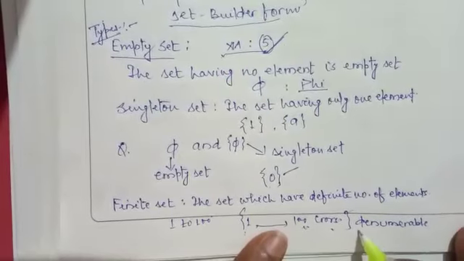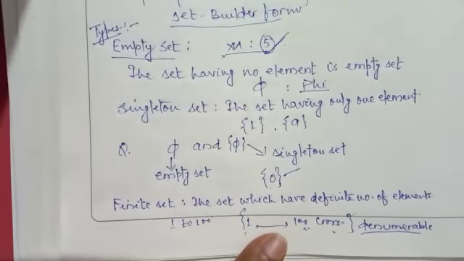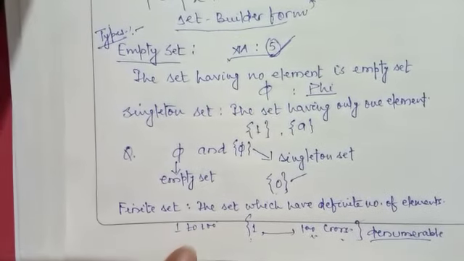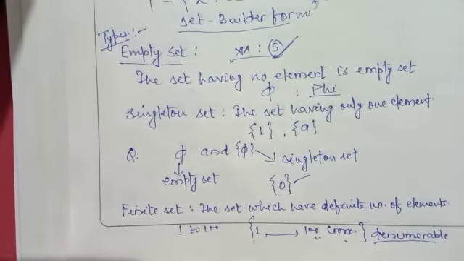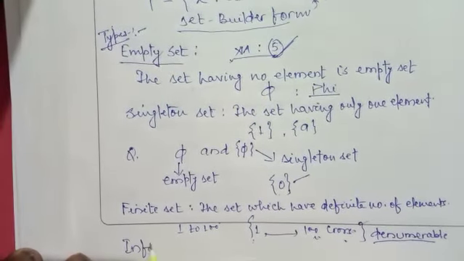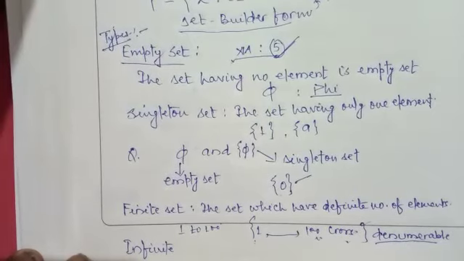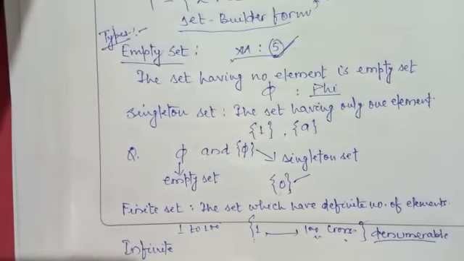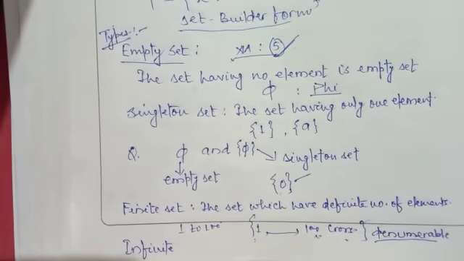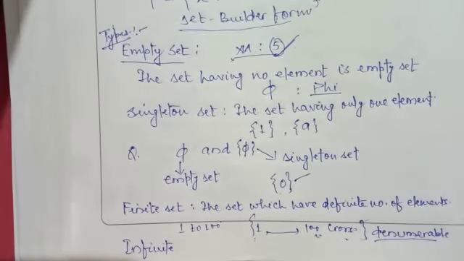These are the small technical words, fundamental terms you should know, finite and denumerable. The infinite set is quite clear: the set which has infinite number of elements is called infinite set.